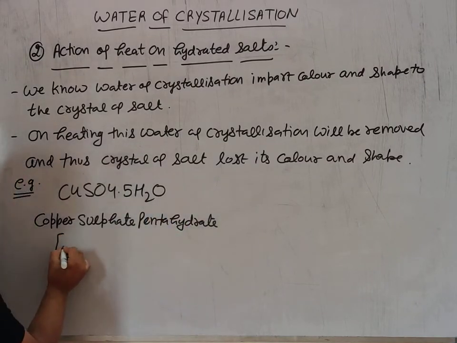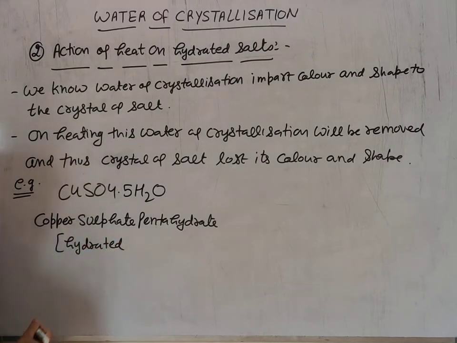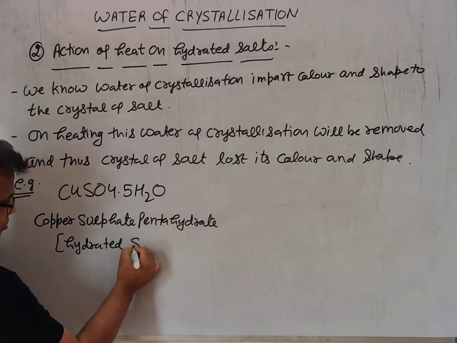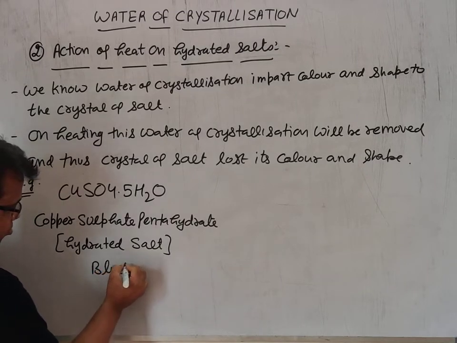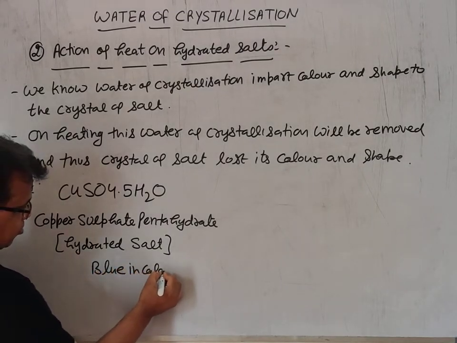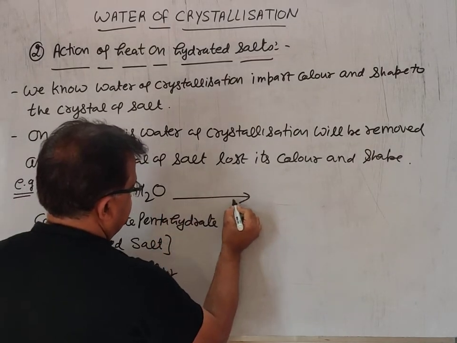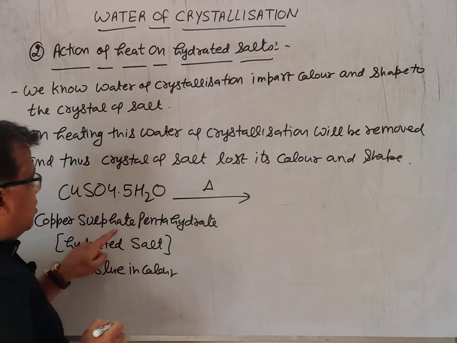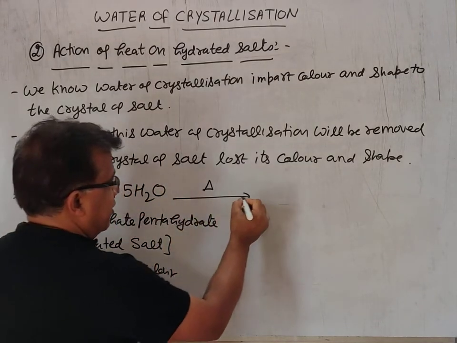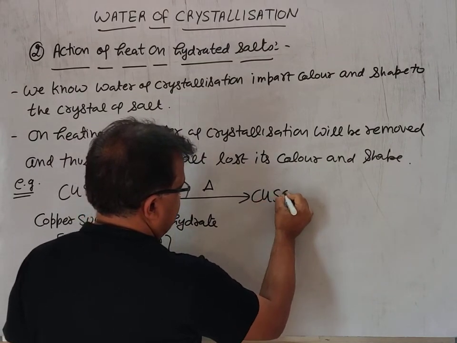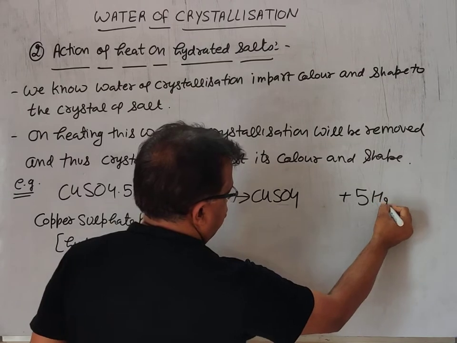It is a hydrated salt, and it is blue in color. Now if we heat it, it will lose this water of crystallization, so it will become CuSO4 and 5H2O.